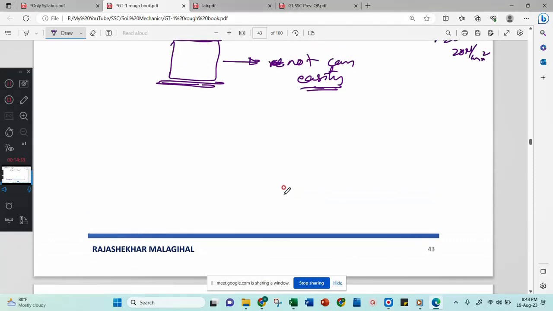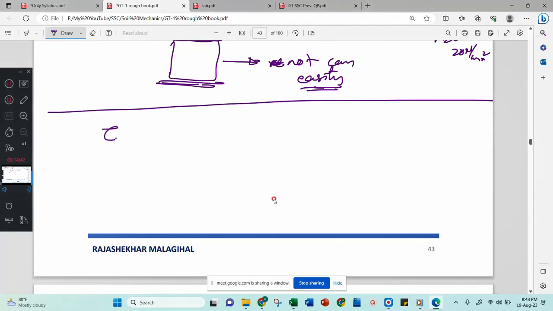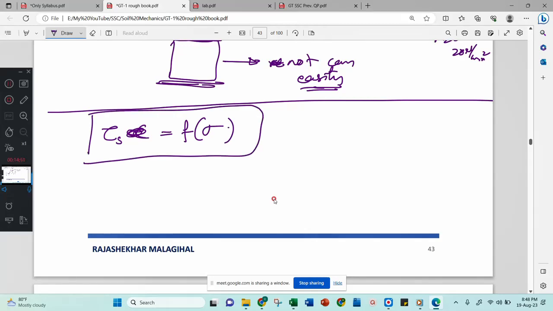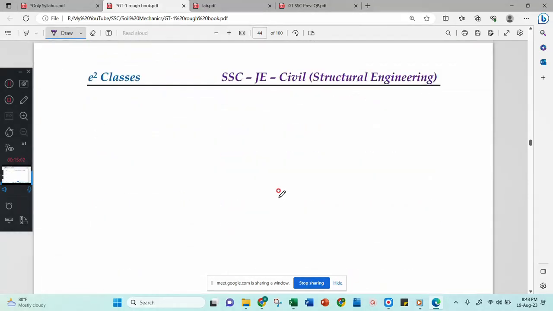Normal stress applied. That is very important. According to Coulomb, the shear strength of the material is a function of normal stress. Function of means what? It is something depending on the normal stress. How exactly it depends, he did not explain, but the next scientist who came, his name is Mohr. Now we have heard of Mohr's circle, that same Mohr.